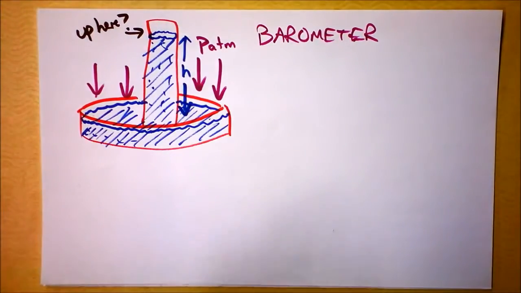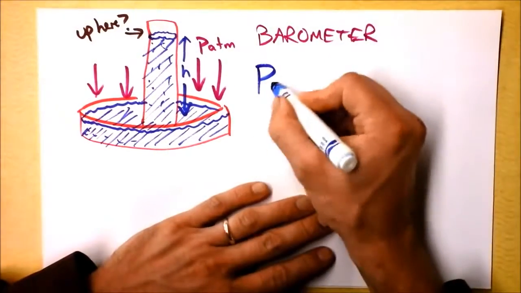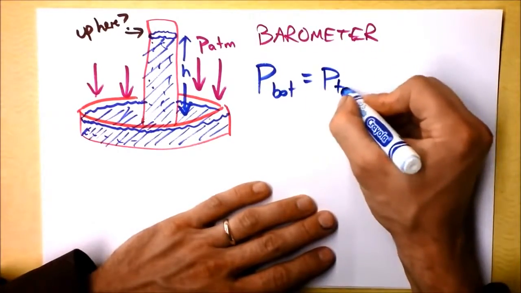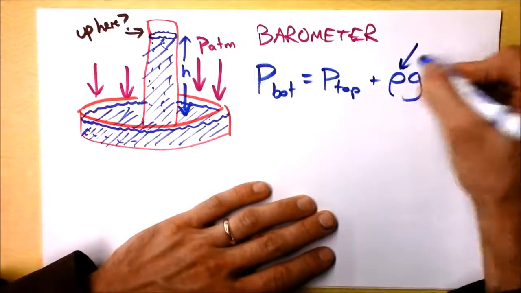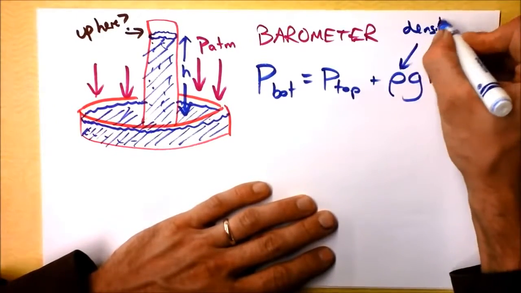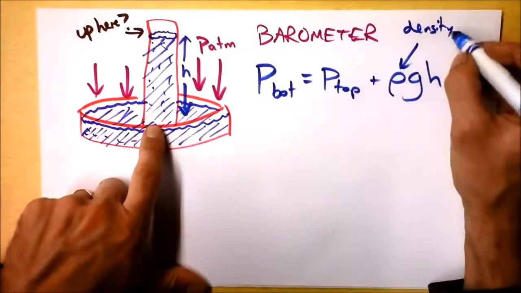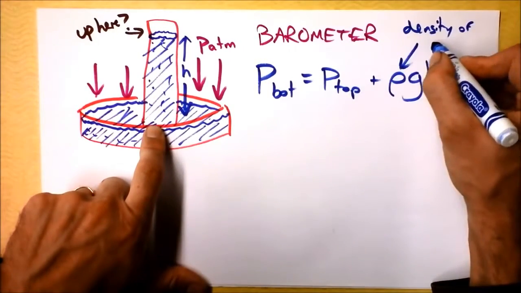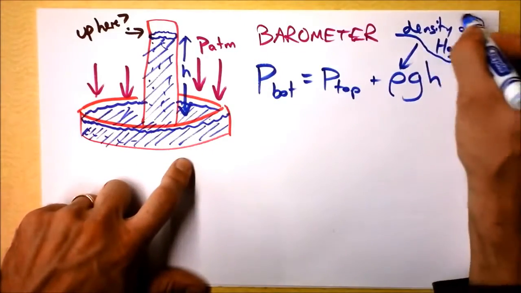So I want to say that the height, oh dang, remember this equation? We know the pressure at the bottom is the pressure at the top plus rho gh. And this is the density of what? The air or the fluid in which we are? This is the density, in fact, of the fluid. So in our case, it's the density of mercury right here.